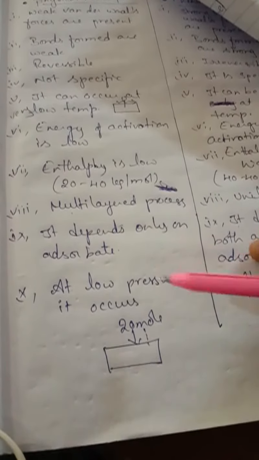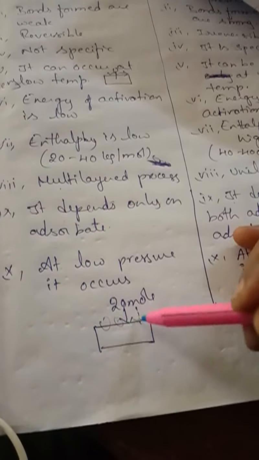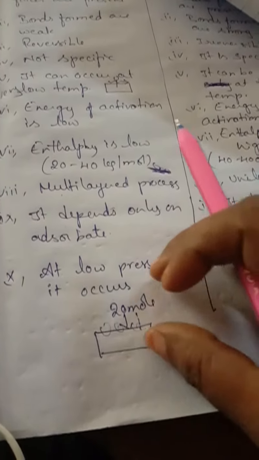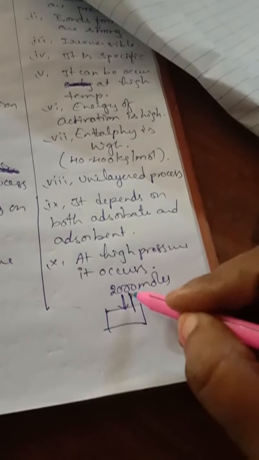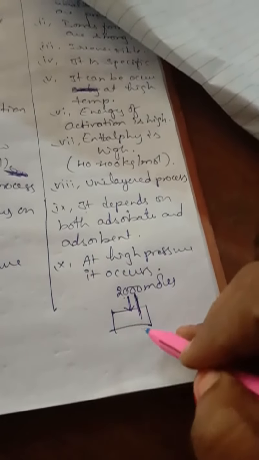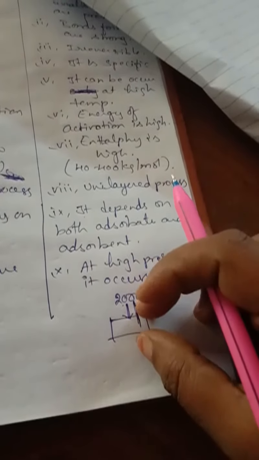Coming to the pressure. Look at here, children. Physical adsorption can occur at low pressure. Why? Say, for example, I have taken 20 moles of adsorbate. It can occur only on the surface, isn't it? If you apply some pressure, it can settle over the surface. But chemical adsorption occurs at high pressure. Why at high pressure? Because a strong bond should be formed. If I take 2000 moles of adsorbate molecules, it has high pressure and a strong bond can be formed.